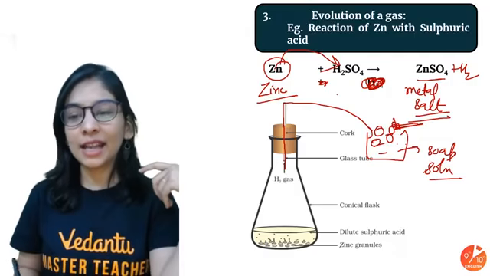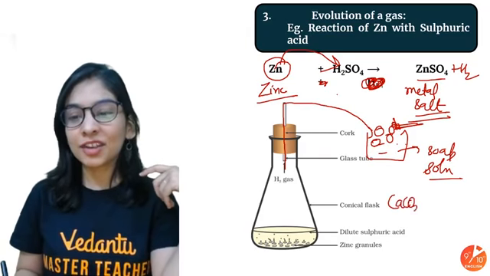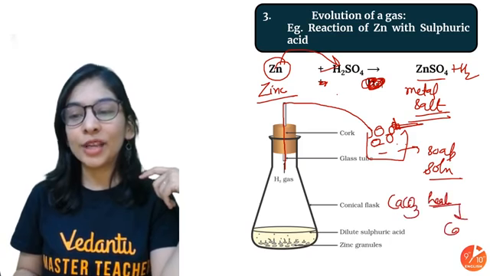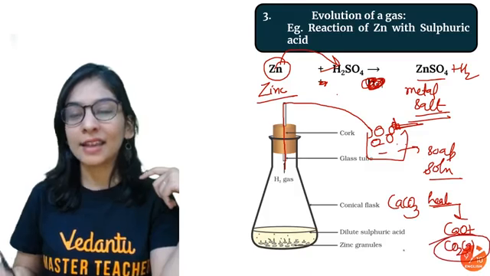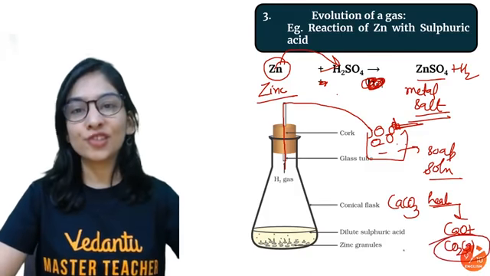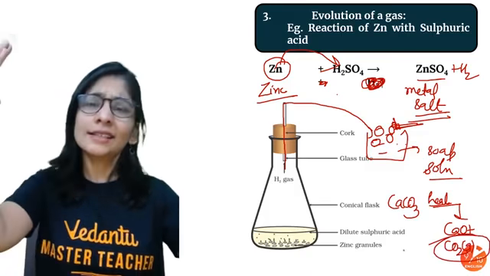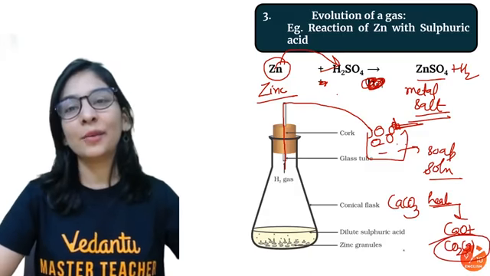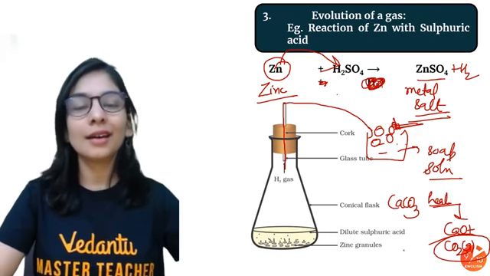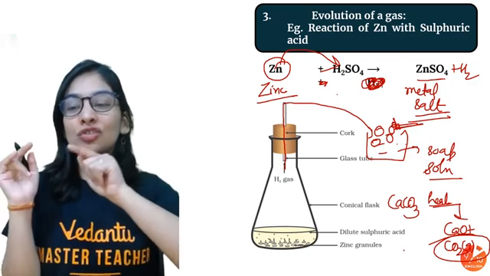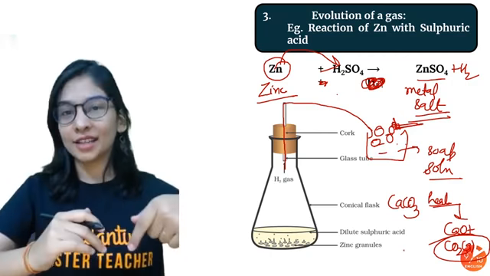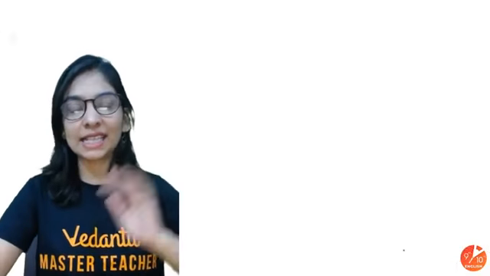Not necessarily hydrogen gas. I can show this reaction also, that if I heat calcium carbonate, what am I going to get? Calcium oxide along with CO2 gas. CO2 gas. And how can you check that? That the gas is CO2, because that's turning your lime water milky. Yeah, one example in front of you. You can tell me another way to detect CO2 gas in the comment section. That is very easy. 8th class thing.